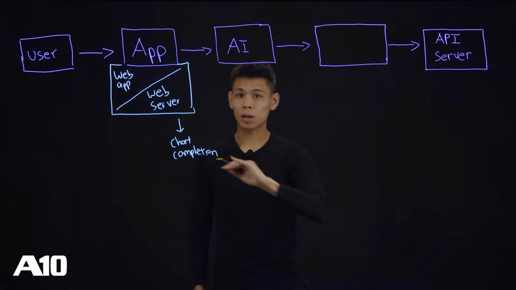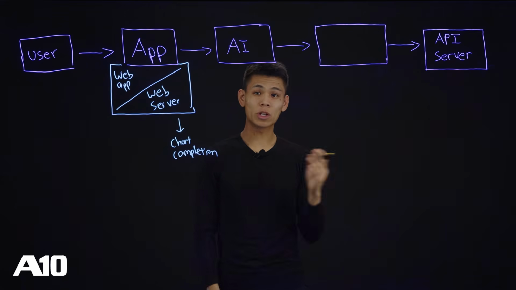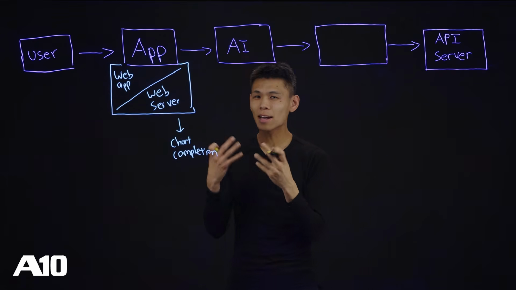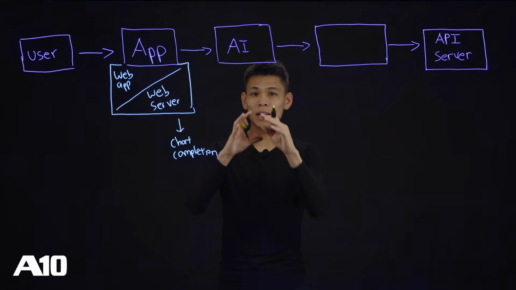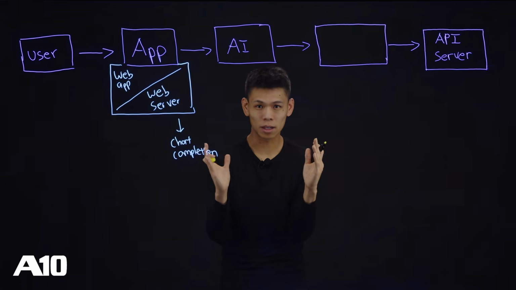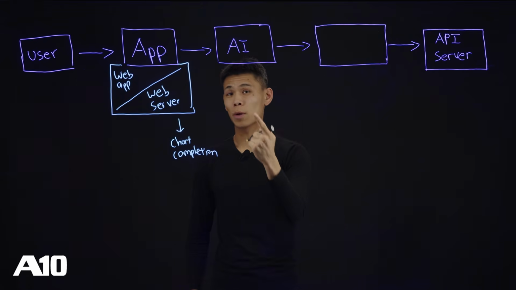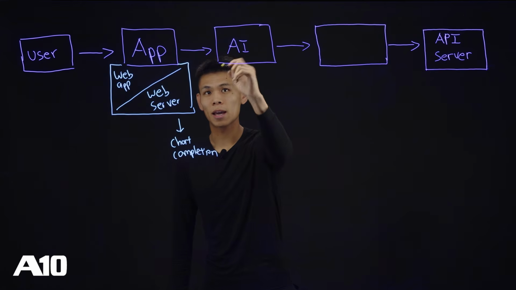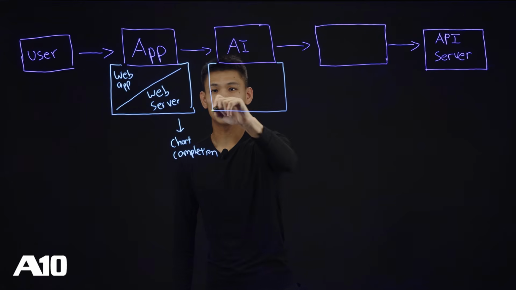Now that we've talked about chat completion, let's go back to our Mount Everest example. Now it's going to reach the AI. The AI has this information, knowing that it needs to plan a trip to Mount Everest, but it doesn't have that information natively. It needs to reach out. At this point, I'm going to take a quick pause and we're going to break down what we mean when we say AI. AI, we're going to break down into two components as well.